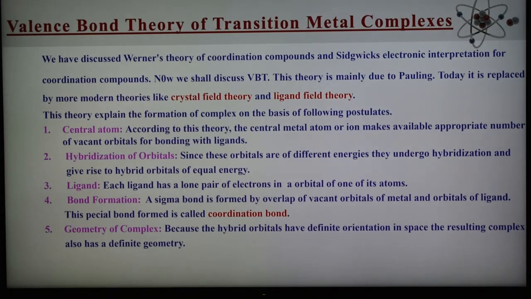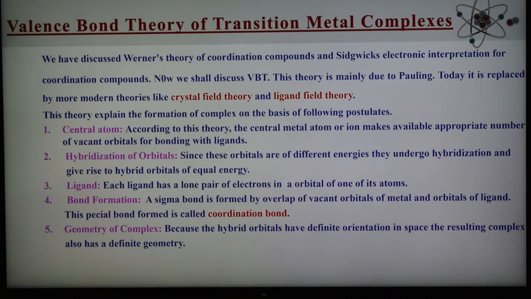We have already seen Werner's theory of coordination compounds and Sidgwick's interpretation. Now we shall discuss the bonding and properties of these coordination compounds. This valence bond theory was mainly given by Pauling, and it was further extended by other scientists.